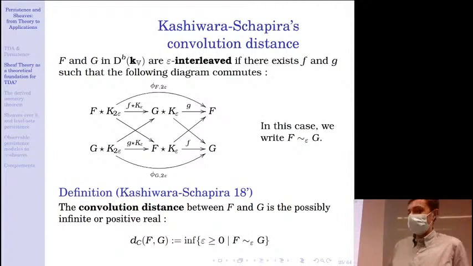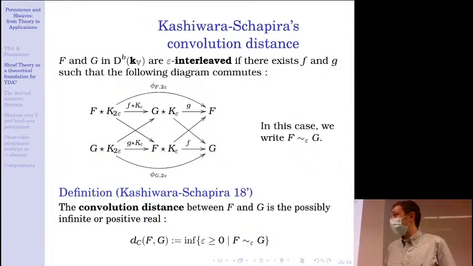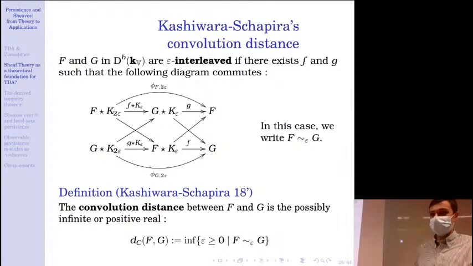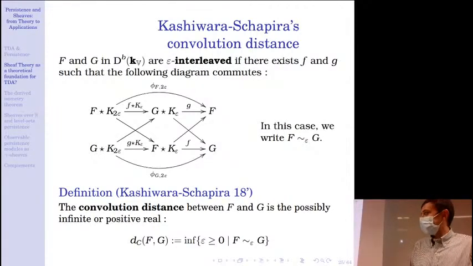Okay, so now that we have the shift functor and the epsilon smoothing functor, we can define a notion of interleaving for sheaves. We will say that f and g are epsilon interleaved if we have again two morphisms, one from g K epsilon to f and another one from f K epsilon to g, such that they commute up to the 2 epsilon smoothing morphism. And now all of this material was developed by Kashiwara and Shapira, and Kashiwara and Shapira define the convolution distance between f and g to be the infimum of epsilon such that f and g are epsilon interleaved.